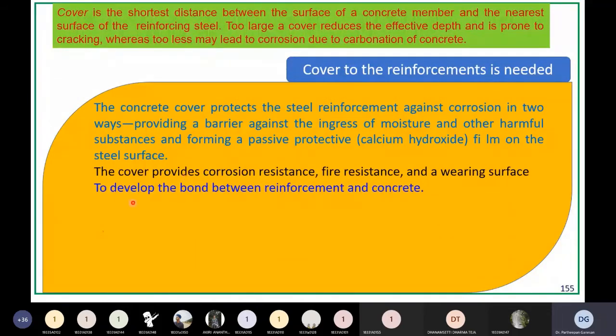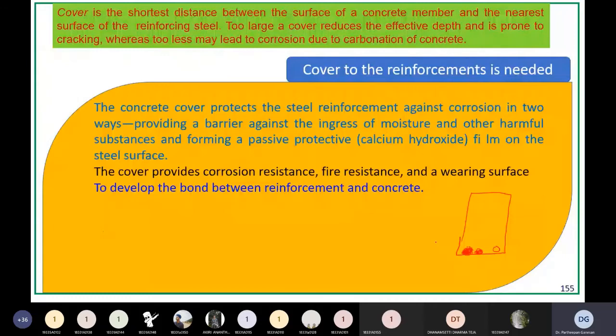The cover is also required to develop the bond between reinforcement and concrete. Suppose this cover is very small here. All this reinforcement is tightly bonded with the concrete only because of the surface contact with the concrete. If you provide lesser and lesser cover, the surface area available is reduced.